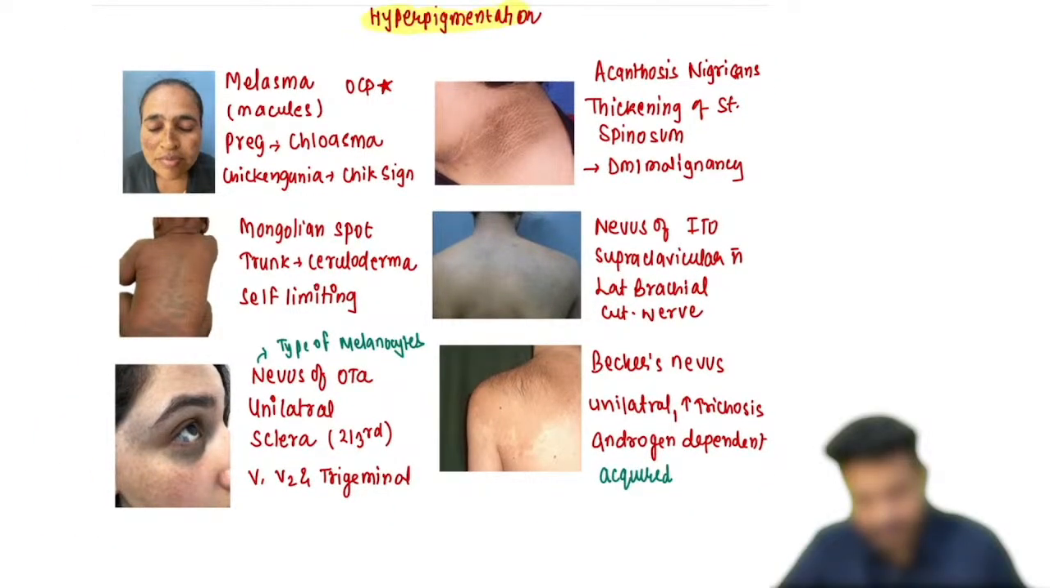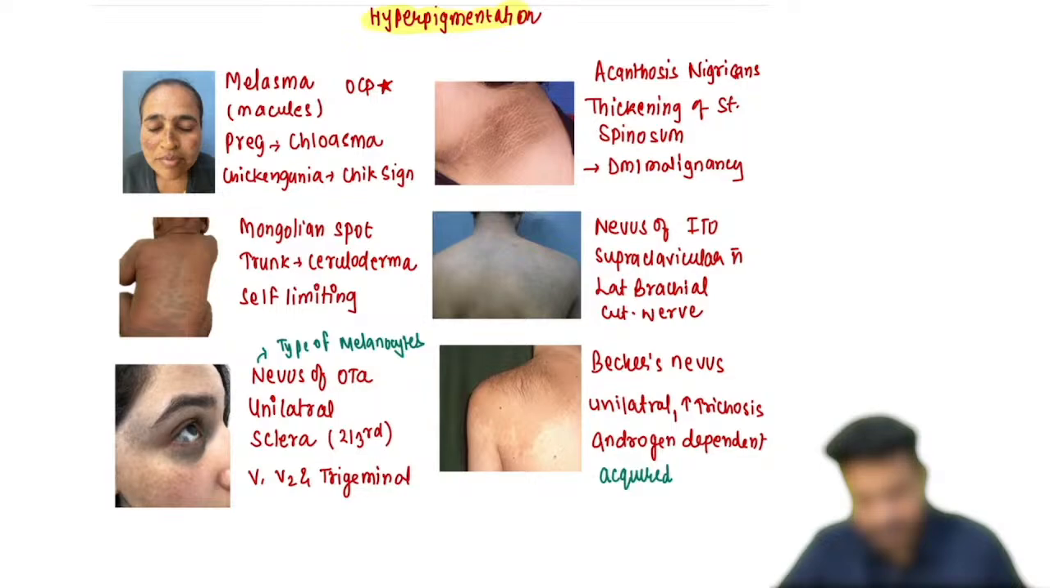Hyperpigmentation mein kya yaad rakhna hai? You have to remember about this particular one. This is happening around the pregnancy. This is known as what? Melasma. If it is happening in the pregnancy, we call it as cloasma. We call it as what? Cloasma, right? So we can have melasma, we can have cloasma.